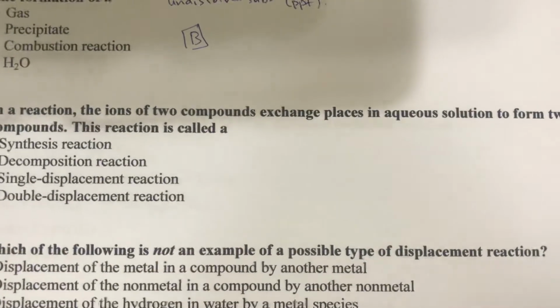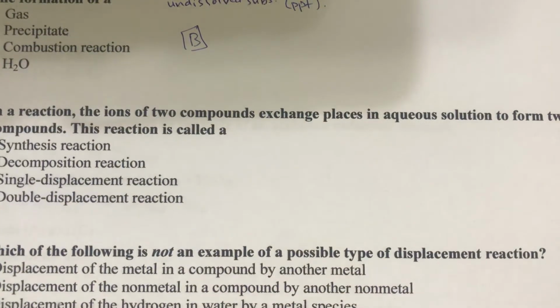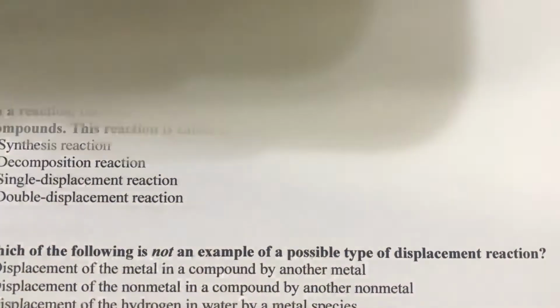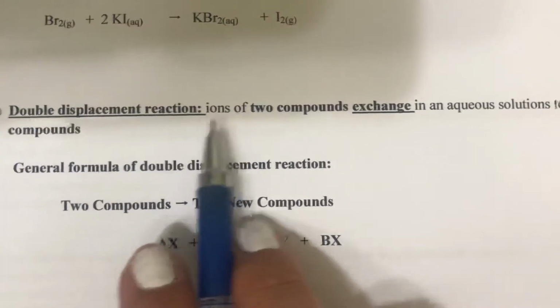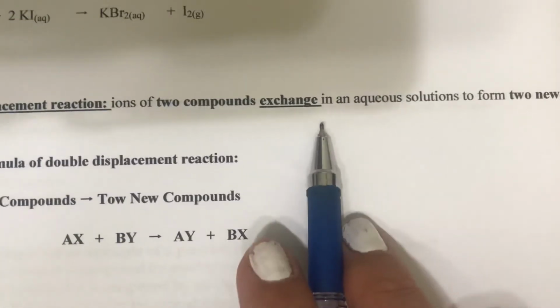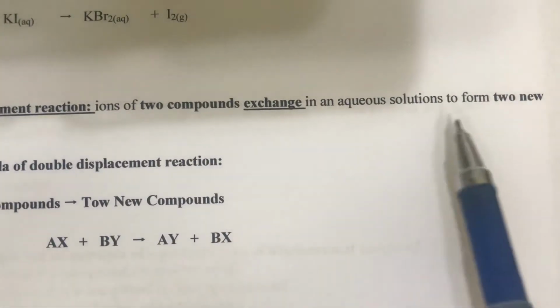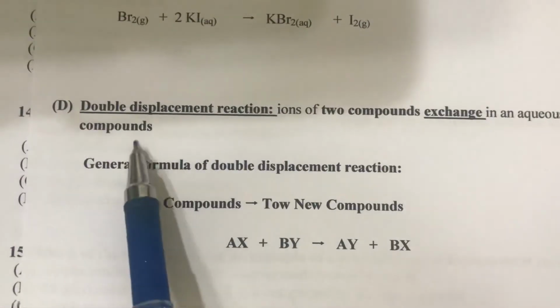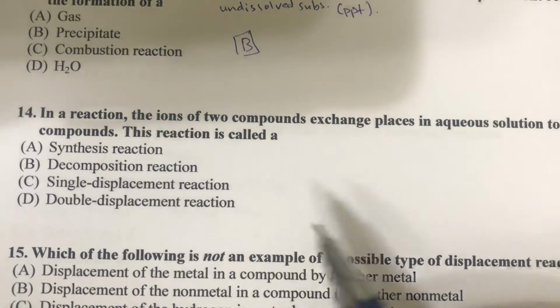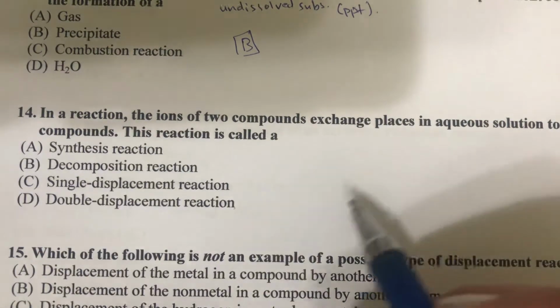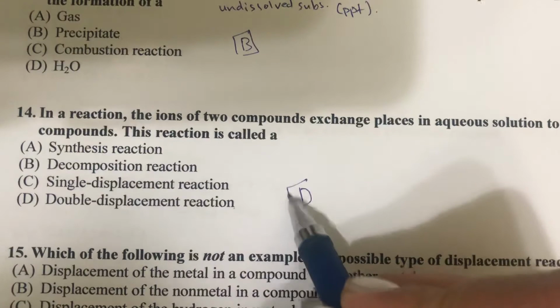In a reaction, the ions of two compounds exchange place in aqueous solution to form two new compounds. This reaction is called... So here, if you remember the definition of double displacement reactions, ions of two compounds exchange in an aqueous solution to form two new compounds. So it's the definition of double displacement reaction. So the correct answer is D.